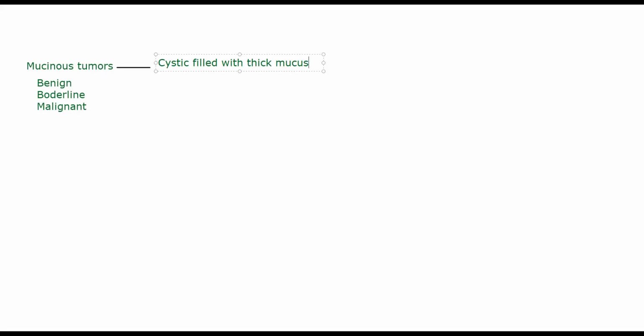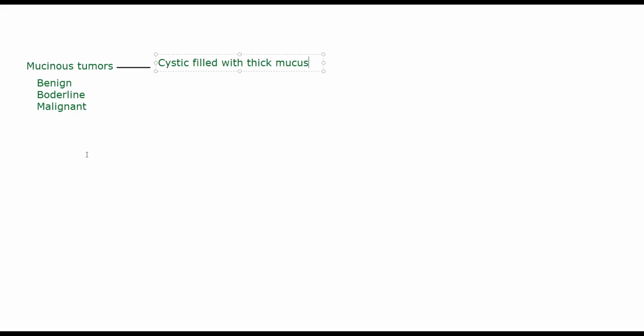where it is coming from your appendix, or it can come from your large intestine or any other organ of your GIT. Okay? This mucinous tumor can come from elsewhere as well, or it can arise from your ovary itself, where it is causing a problem.